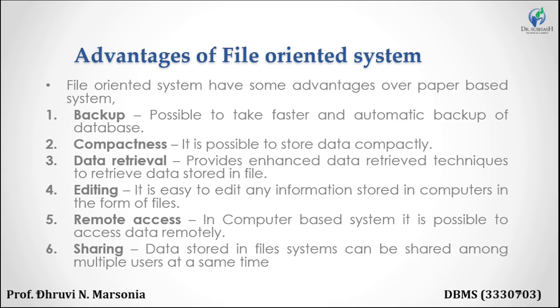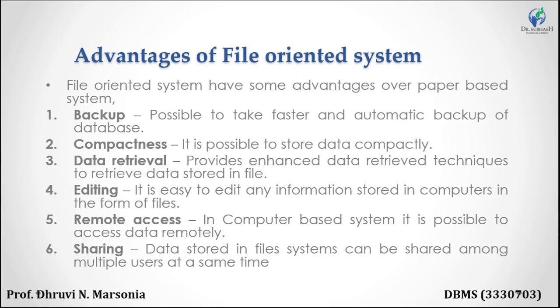Fourth advantage is editing. It is easy to edit any information stored in the computer in the form of a file. But obviously, in paper based system, I need to find the data first of all, and after that I modify it. It is a tedious task for me. Editing a file is easy compared to paper based because it is available in soft copy in computer file form.